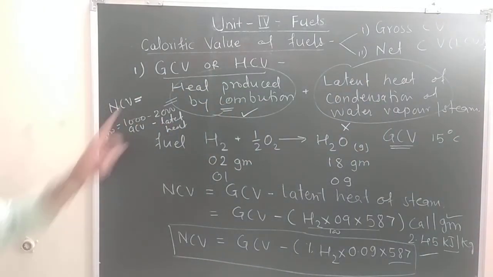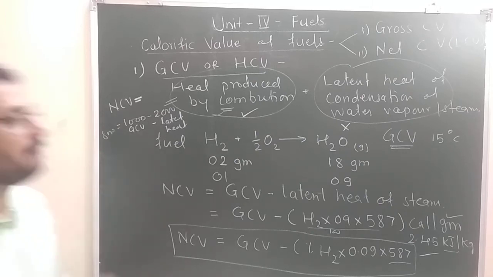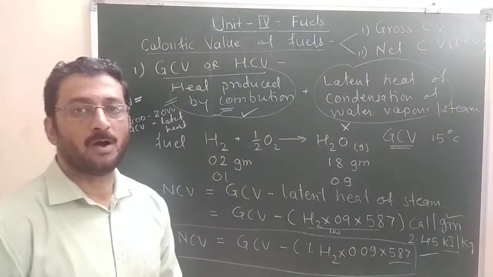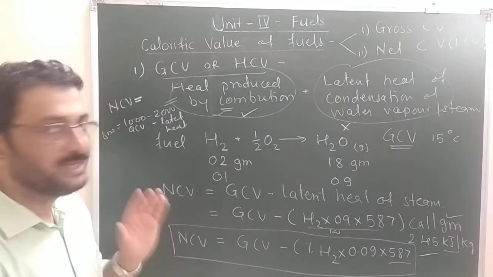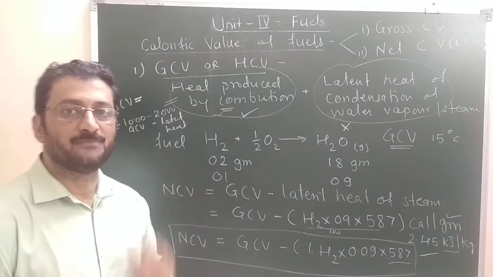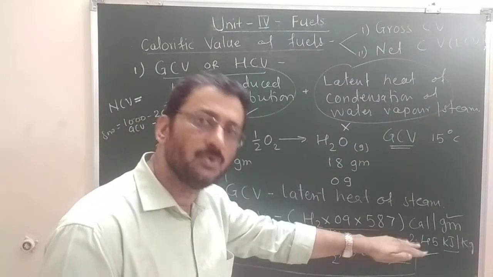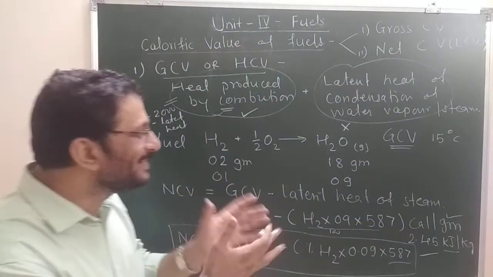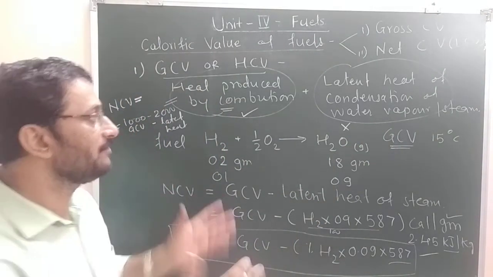Again I repeat, what is GCV? Larger, higher value. It is the amount of heat liberated by complete combustion of unit mass or unit volume of the fuel sample when the products of combustion are cooled to room temperature. How much heat is there here? That also we have to consider. So it is a bigger value.